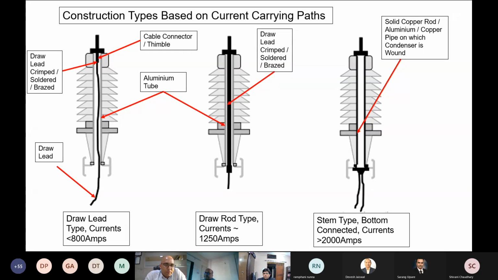In these types of bushings, normally the current carrying capacity is limited up to 800 or about 1000 amperes, and the lead of the transformer core is drawn through the central conductor of the bushing and brazed to the high voltage or HV point at the top of the bushing, as can be seen in the image.